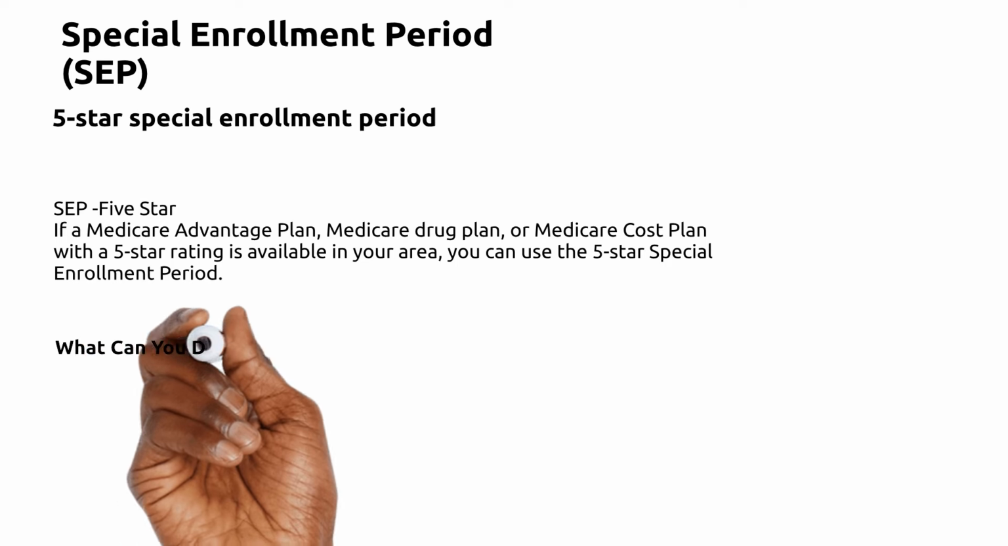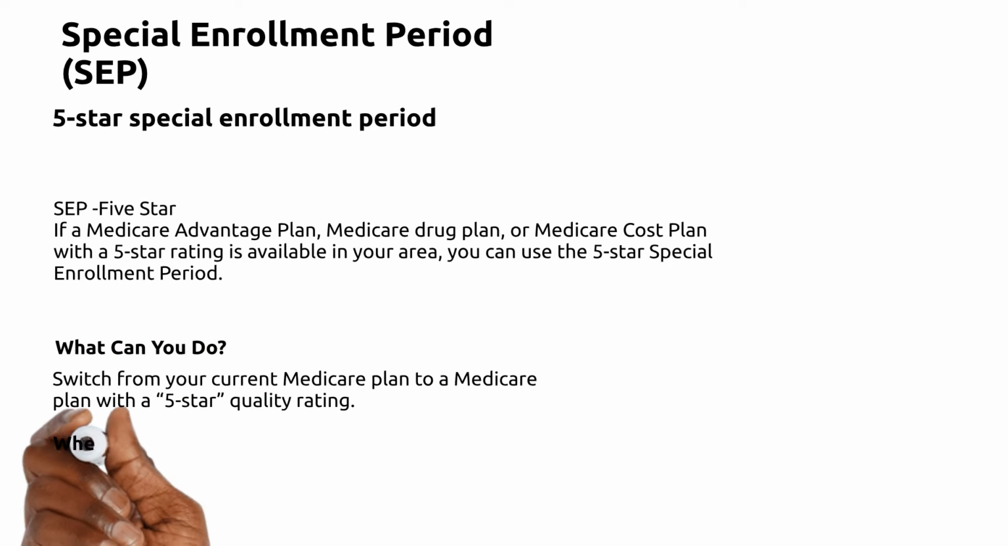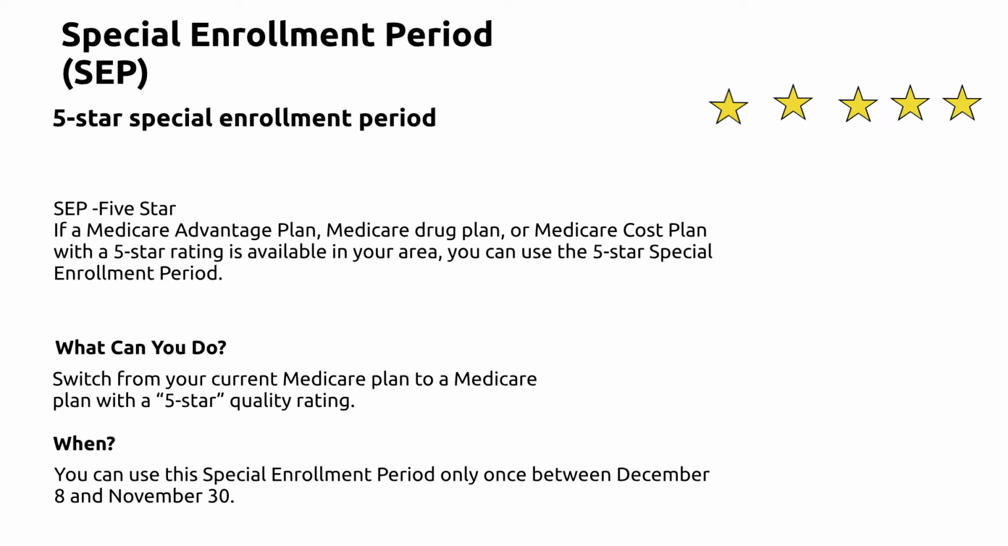If you live in an area that has a 5-star plan, you can have a 5-star special enrollment period. If a Medicare Advantage plan, Medicare drug plan, or Medicare cost plan with a 5-star rating is available in your area, you can use the 5-star special enrollment period. What can you do? Switch from your current Medicare plan to a Medicare plan with a 5-star quality rating. When? You can use this enrollment period only once between December 8th and November 30th.